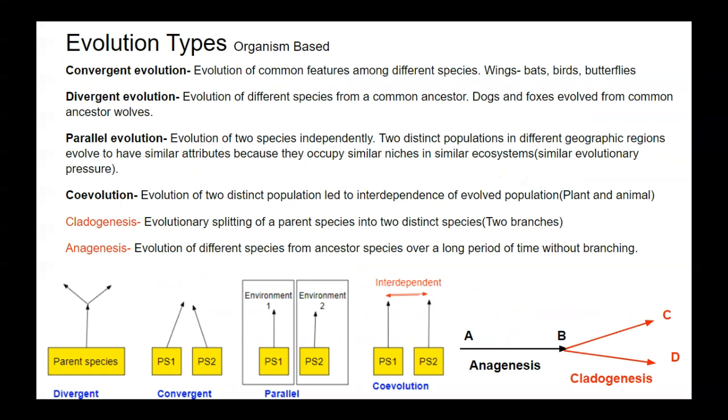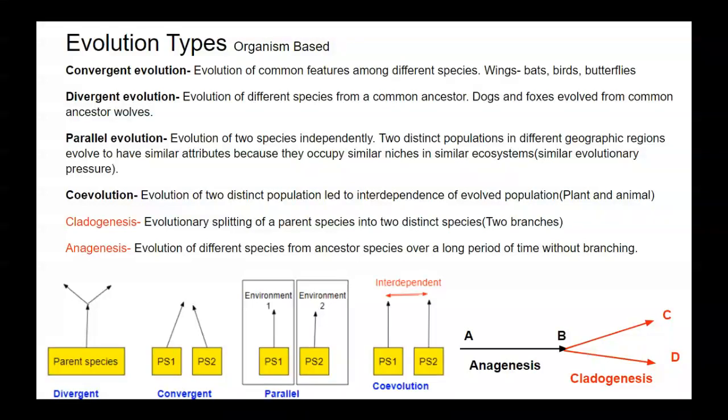Two distinct populations in different geographic regions evolved to have similar attributes because they occupy similar niches in similar ecosystems. It is like similar evolutionary pressure. Then co-evolution, evolution of two distinct populations leading to interdependence of the evolved populations, like evolution of plant and animal.